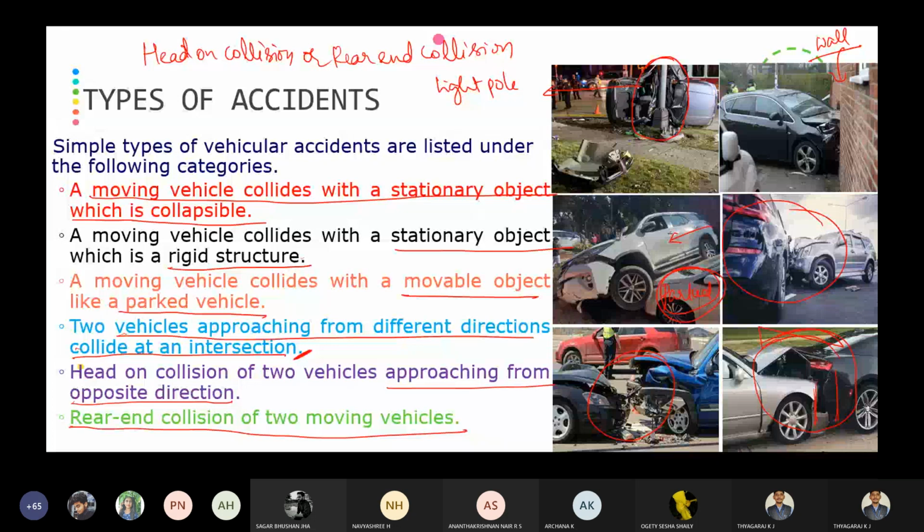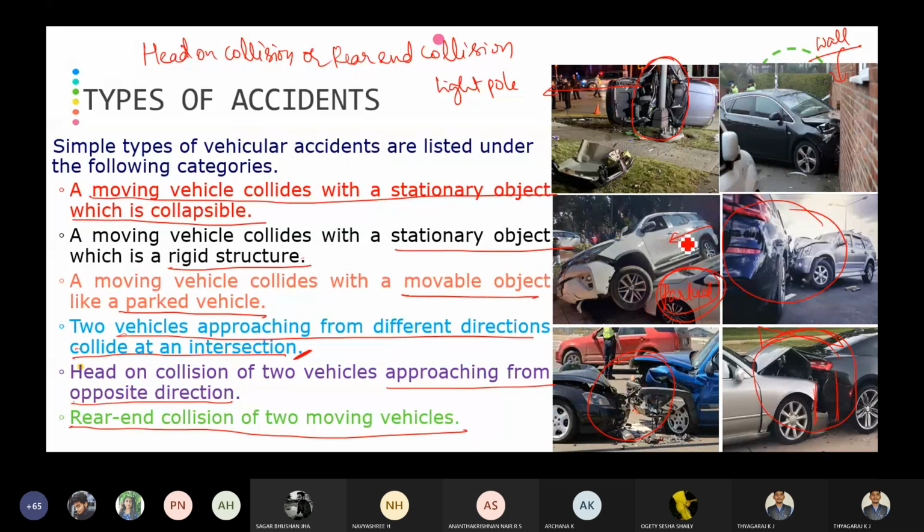So remember, there are 6 types of accidents. The first one is a moving vehicle collides with a stationary object which is collapsible in nature. Then a moving vehicle collides with a stationary object like a rigid structure, like a wall.